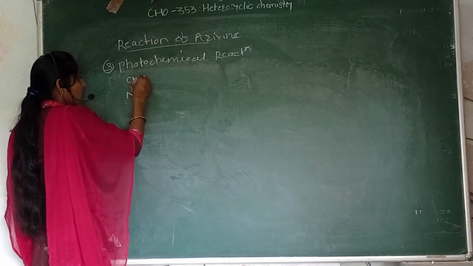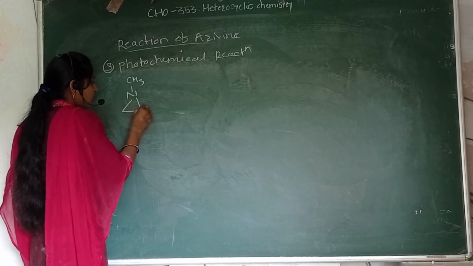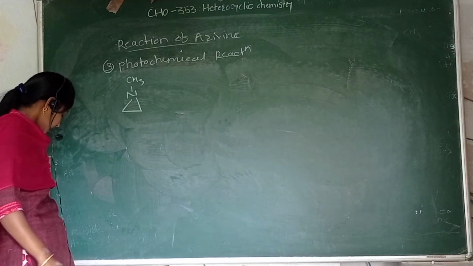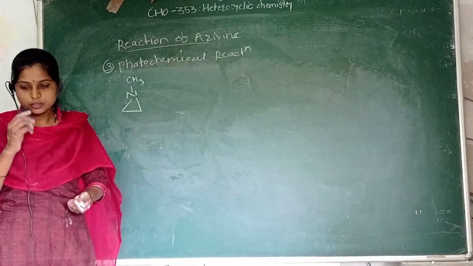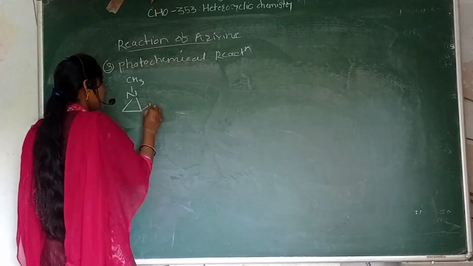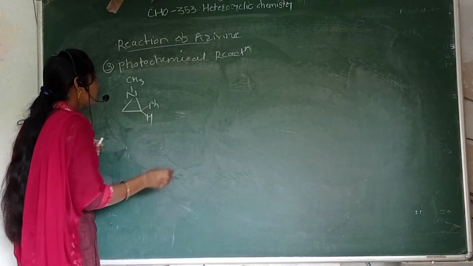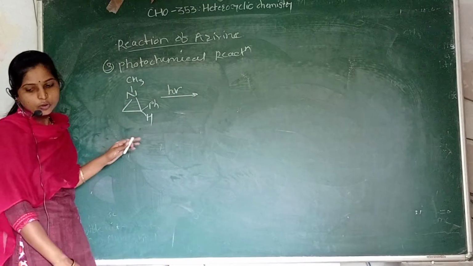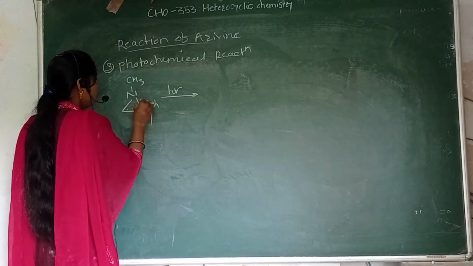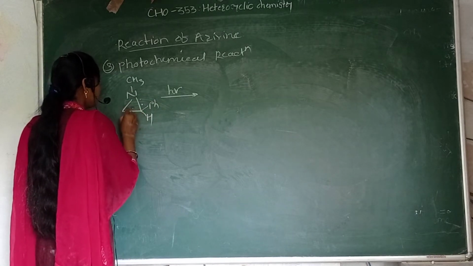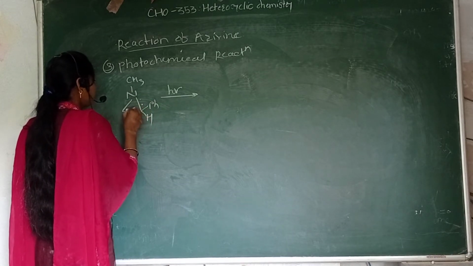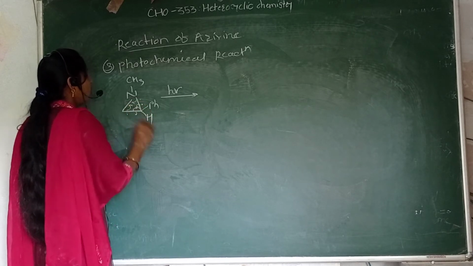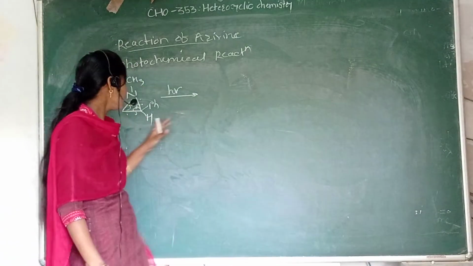So we have to take NHCS3, then some substituent here, presence of Ph, H. Light will be passed. So here the bonding electrons are present, and we get formation of the alkene and carbene.